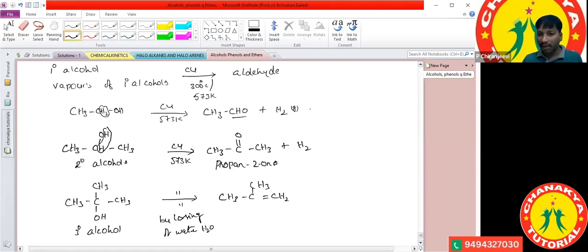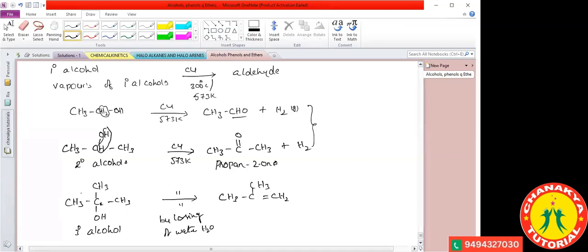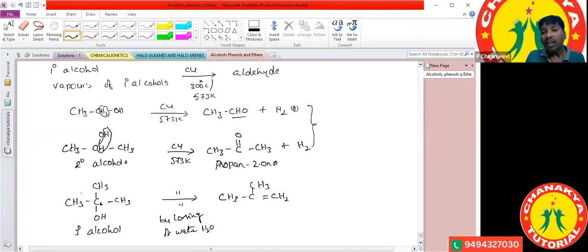Generally, for primary and secondary alcohols we remove a hydrogen molecule. But in a tertiary alcohol, there is no hydrogen at the tertiary carbon atom. Is any hydrogen there at the tertiary carbon atom in a tertiary alcohol? No, sir. So that's why it does not undergo dehydrogenation. Instead of dehydrogenation, it undergoes dehydration and forms an alkene.